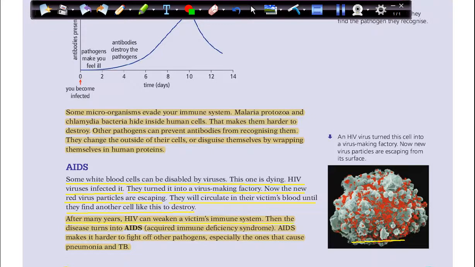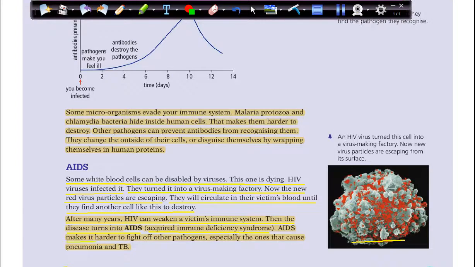So if the immune system is very weak, what can this cause to the person? This can cause serious problems to the victim, like any simple or weak bacteria or any virus can affect the body easily. Then the disease turns into AIDS, which is acquired immune deficiency syndrome. That means your immune system is not able to defend your body anymore.